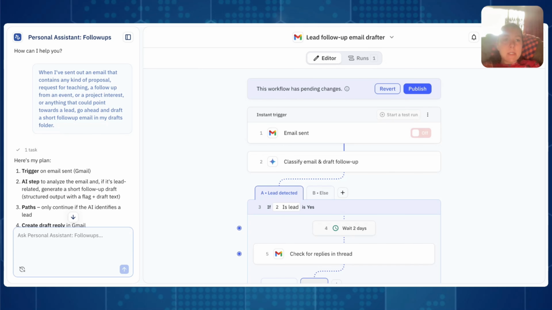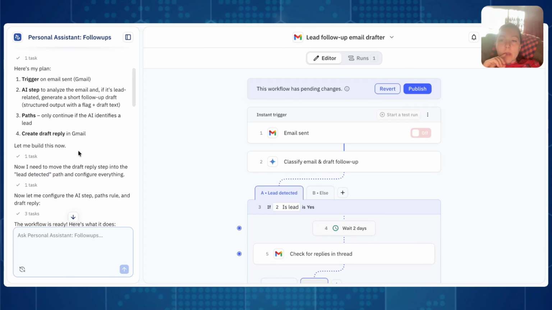So I went into relay.app and then just go into their AI agents and choose personal assistant, and you'll be able to follow me easily, trust me. And then I choose personal assistant follow ups. And I said, hey, when I've sent out an email that contains any kind of proposal, request for teaching, a follow up from an event, or project interest, or anything that could point towards a lead, go ahead and draft a short follow up email in my drafts folder, right?